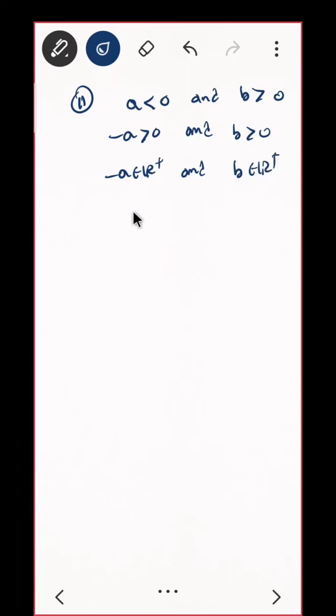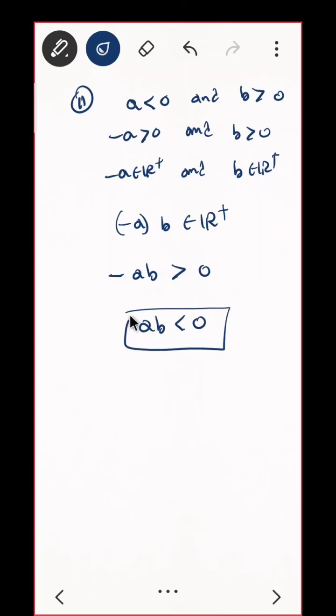What next? That is, minus ab is positive. But you already know, we just proved that in multiplication the sign changes. Can I multiply by the minus sign? So the sign will change. That is ab will be less than 0. Is that okay? Good.